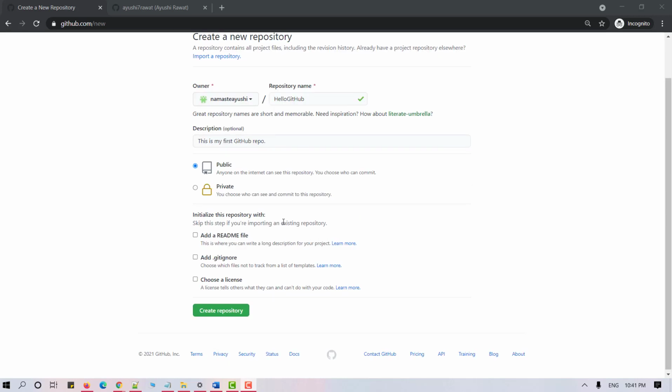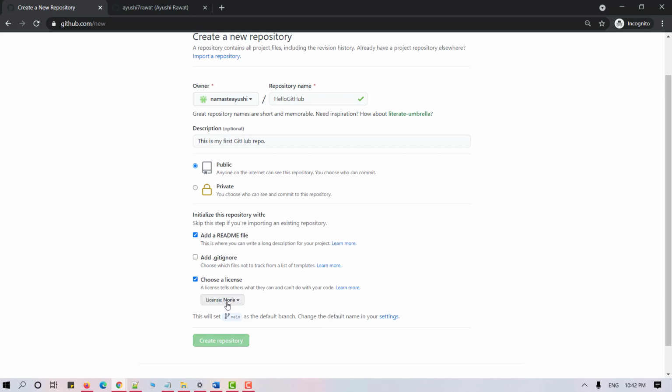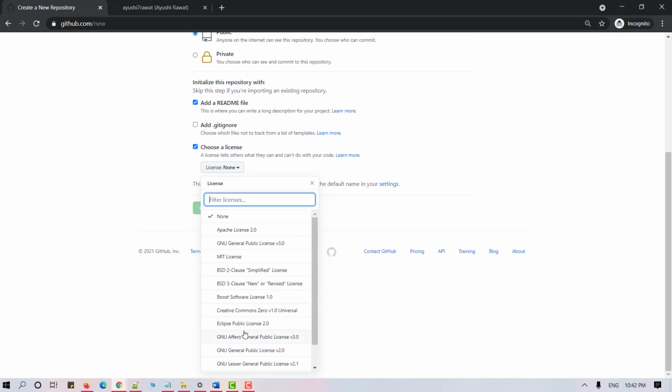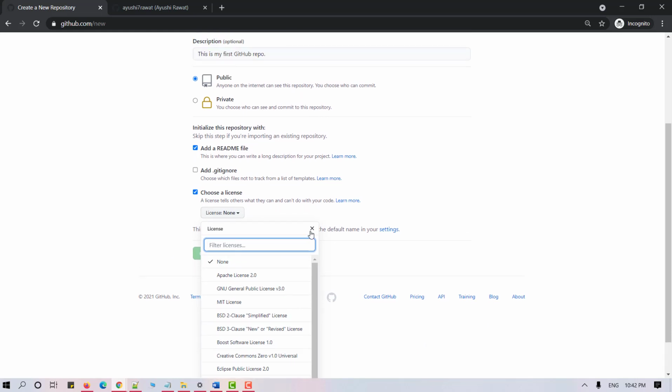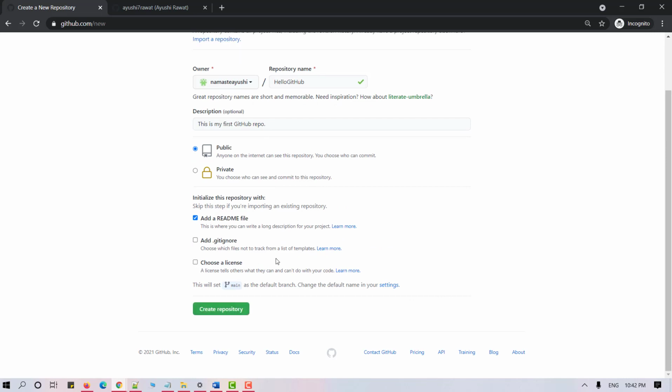Now you can initialize this repository with a readme file. So let's add a readme file. These three options are completely optional. Let's skip git ignore for now. You can also choose a license. So if I enable this option, you will see that a list of licenses appear in front of me. But we do not want any license for this particular repository, so let's uncheck this option.